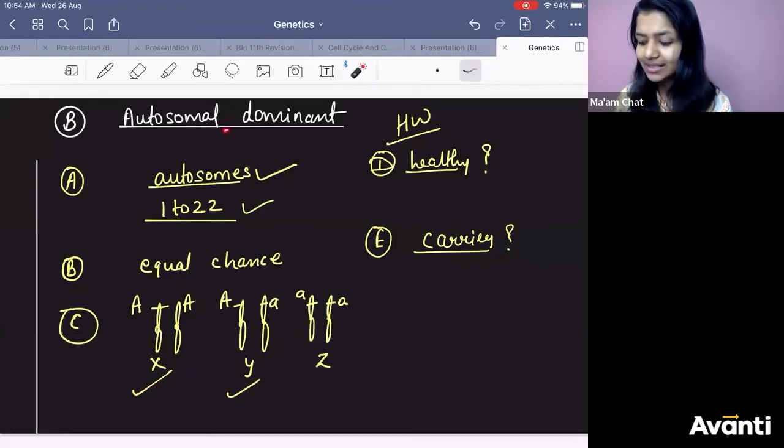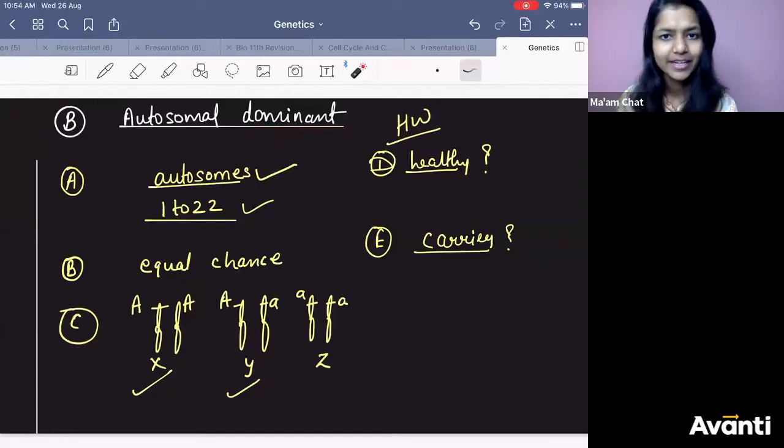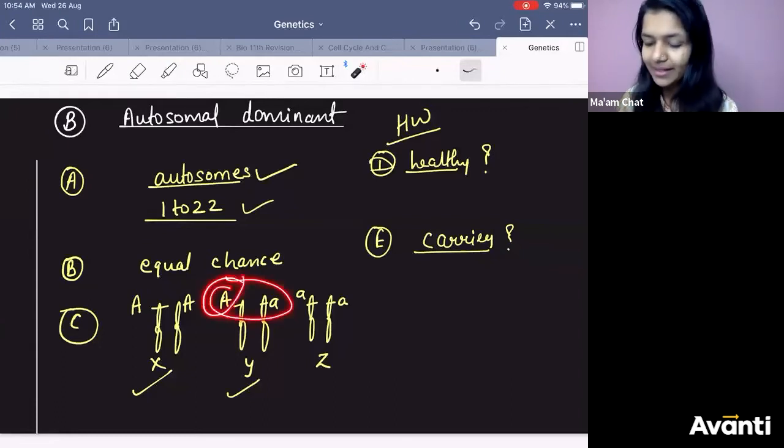Why? Because the disease is dominant, my dear. If the disease is dominant, it will show the effect, even in this condition. Law of dominance. Do you remember we are learning Mendelian disorder? That's why every point is important. Mendelian disorder means it will follow Mendelism: if a heterozygous condition is there, the capital letter will be dominating.